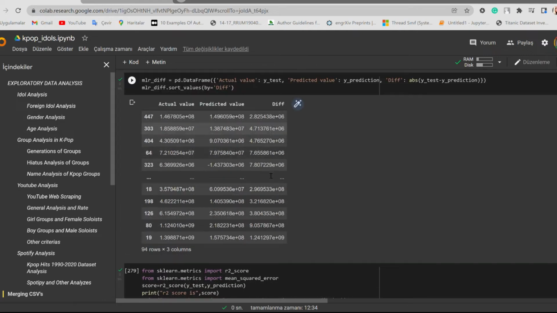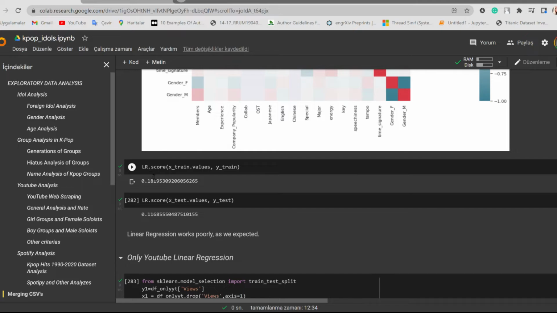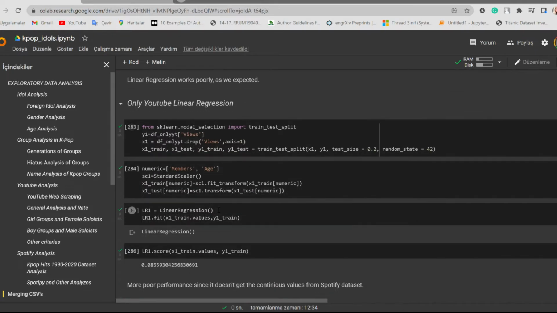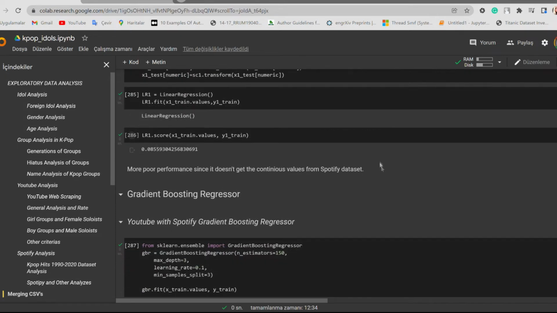After that, here's the difference between predicted and actual value, and as you can see, the difference is very high. This is the heat map of the columns we have. And here is the linear regression score. It is very low, as we expected. We also did linear regression on YouTube only, and the score is even poorer because it doesn't get the continuous values from the Spotify dataset.